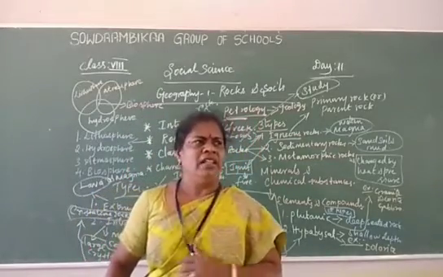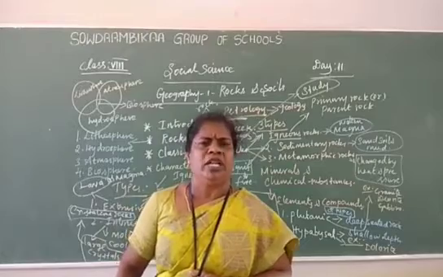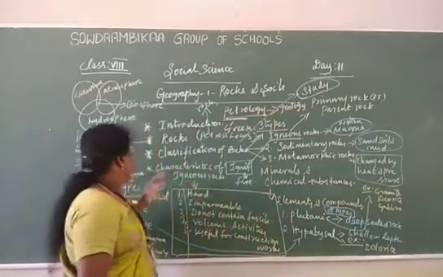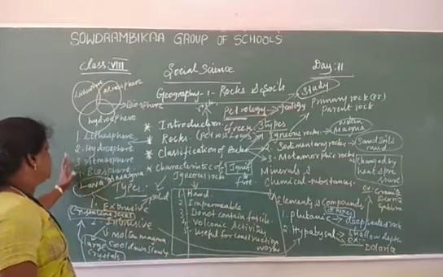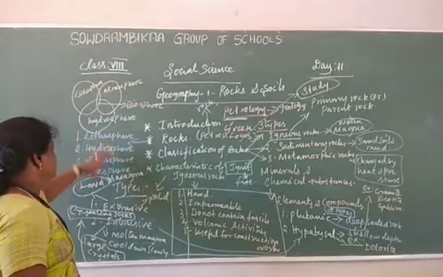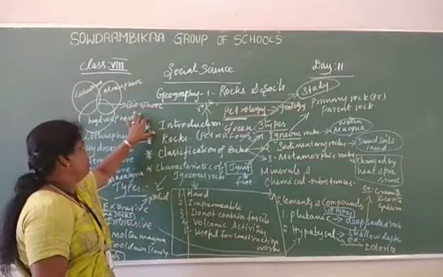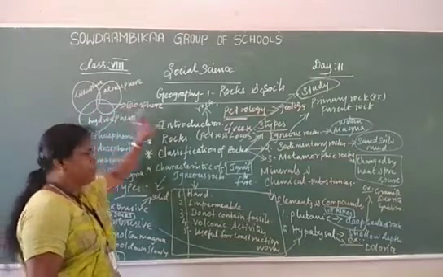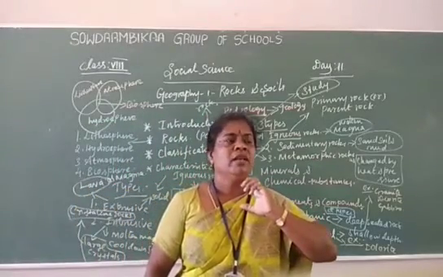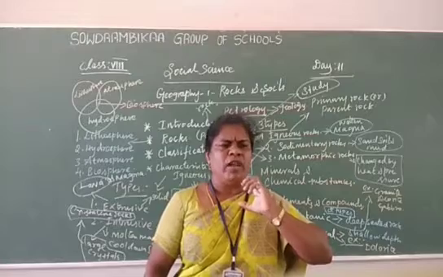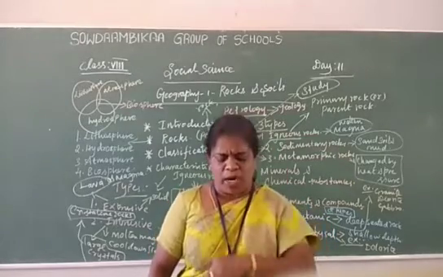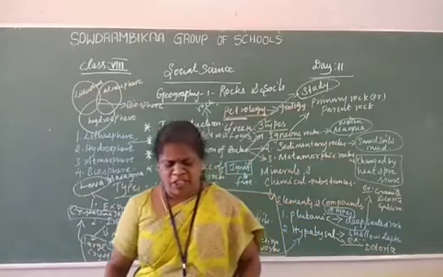And you studied about it in lower classes. This is the structure of the earth surface: lithosphere, hydrosphere, atmosphere, and biosphere. Already you know about it. These three only contain the living planet Earth. So Earth is called biosphere. Biosphere means living planet. For the purpose of life, air, wind, and water are available.